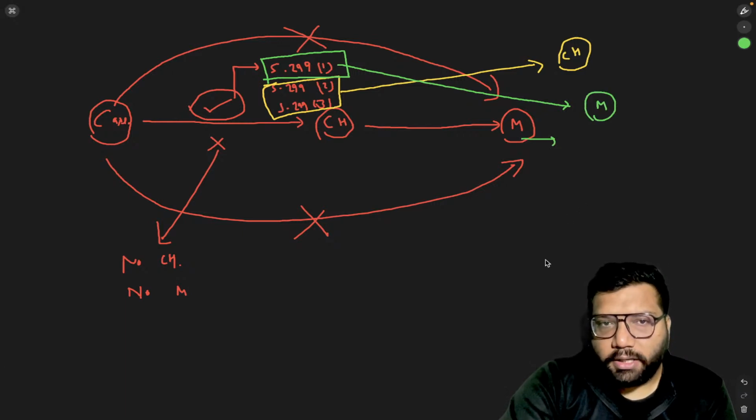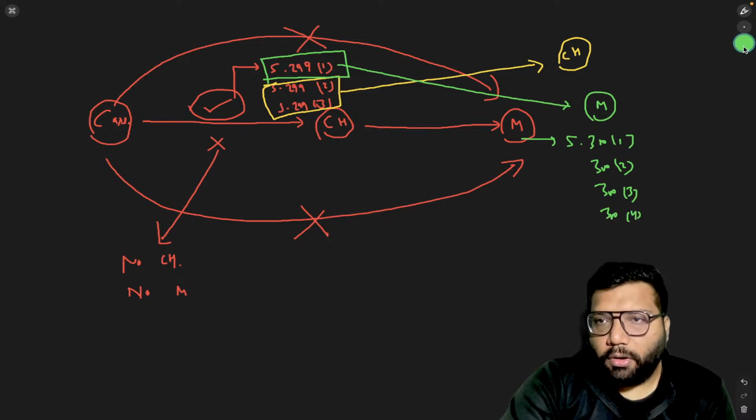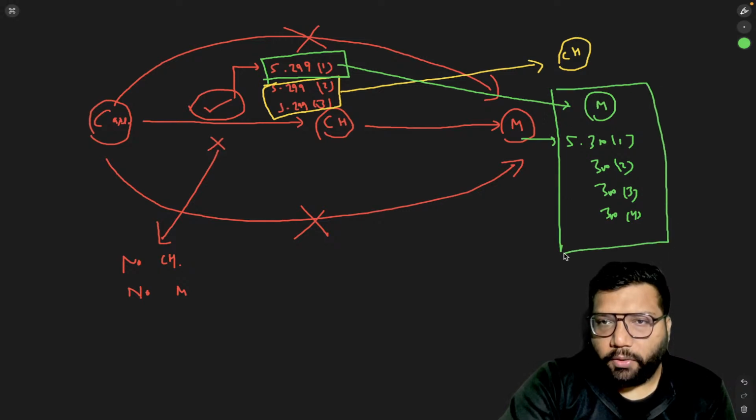And if it falls under section 301, 302, 303 or section 304, all these cases are going to be of murder only.